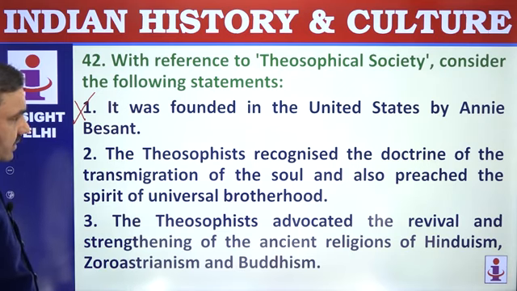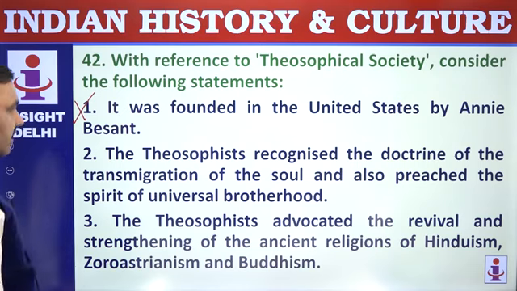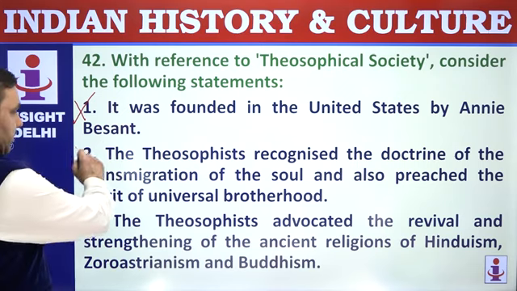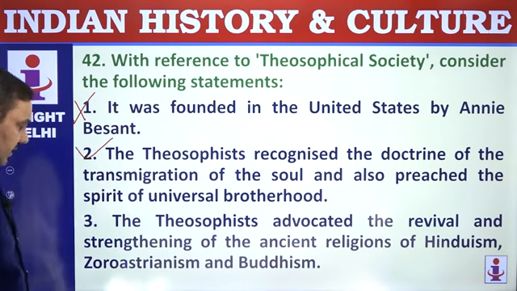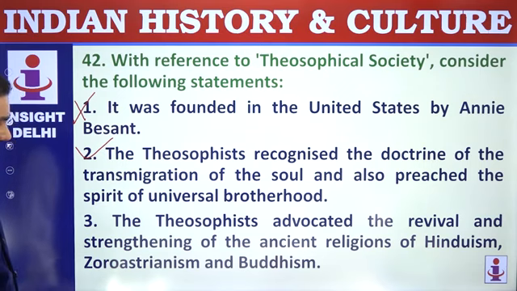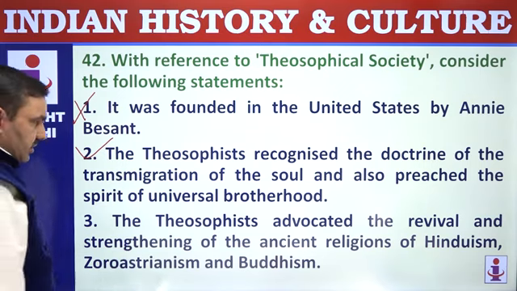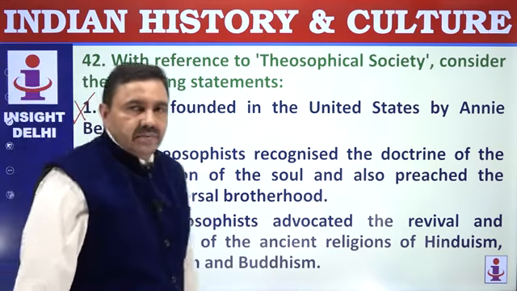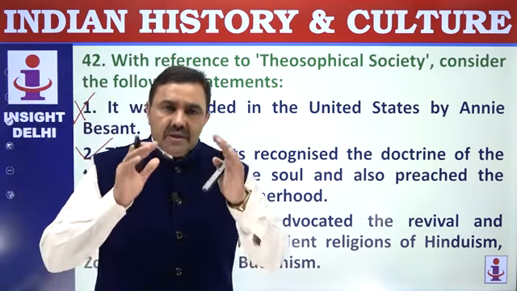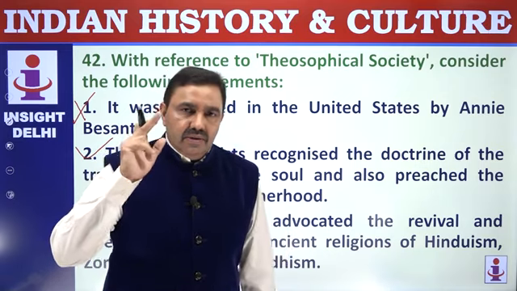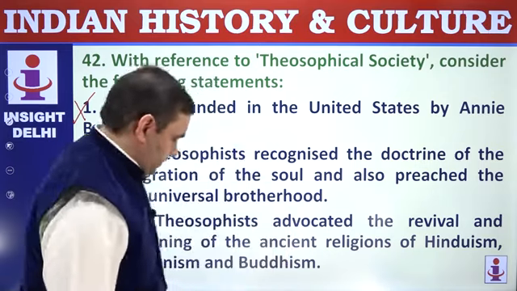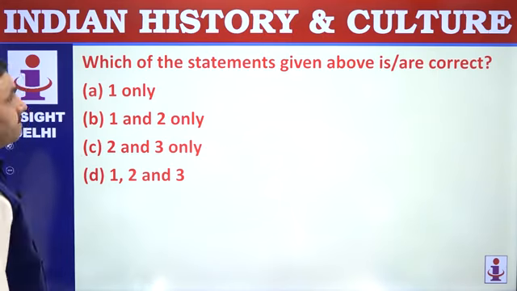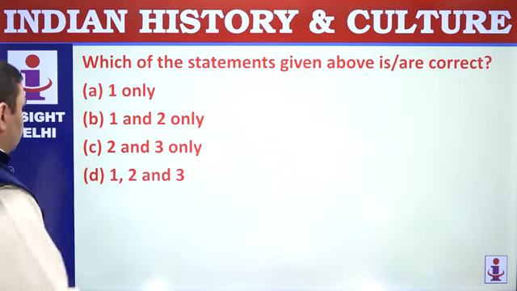The Theosophists recognized the doctrine of transmigration of soul and preached spirit of universal brotherhood. Correct. The Theosophists advocated the revival and strengthening of ancient religions of Hinduism. That's correct. Theosophists were liberal, progressive. Adyar near Madras was the headquarters of Theosophical Society. That you have to remember. Correct: 2 and 3.